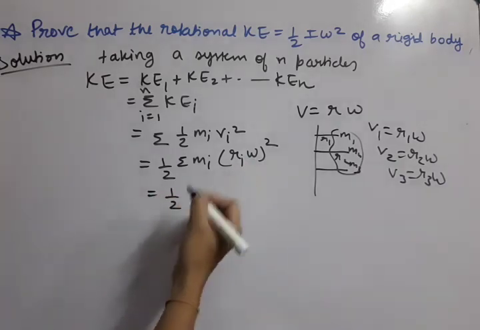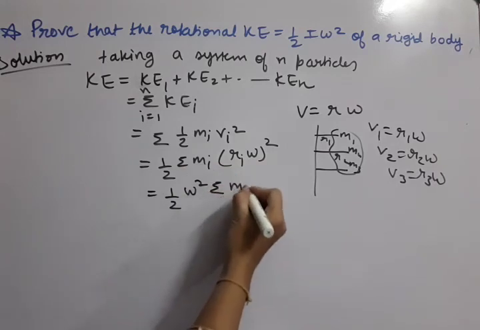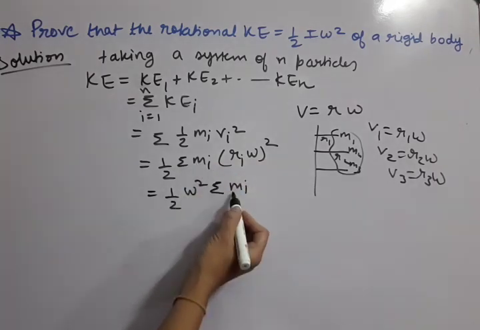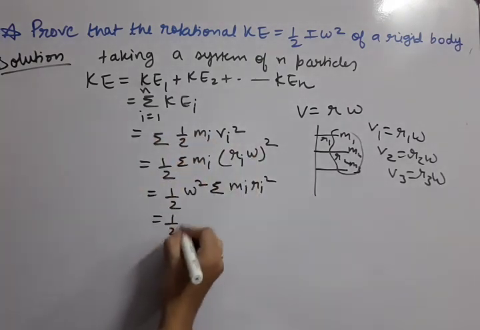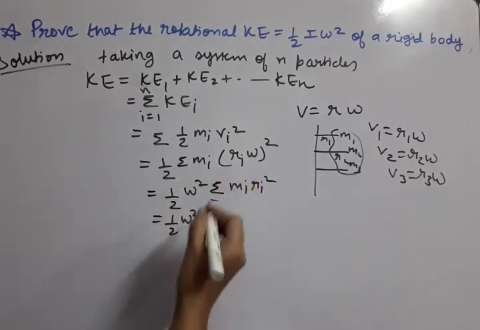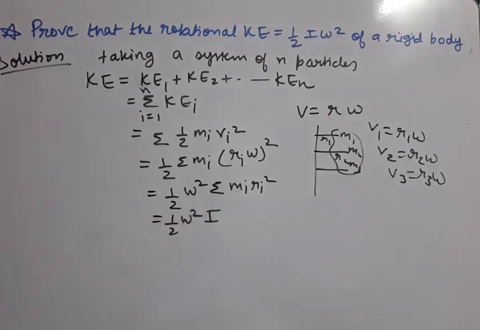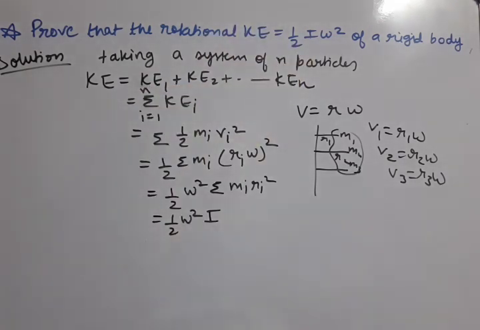Since omega is the same, I will take it out of the summation, so omega square. Now what is left in the summation? Mi and Ri square. This omega square is already taken out. You can see now this formula is very familiar to us. Summation Mi Ri square is the formula of moment of inertia. This way we have obtained the formula of kinetic energy as half of I omega square. So this is the formula. Whenever rotational kinetic energy is asked of any body, you have to apply this formula, half of I omega square. Okay.